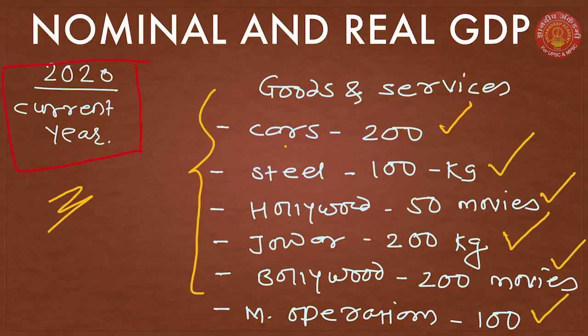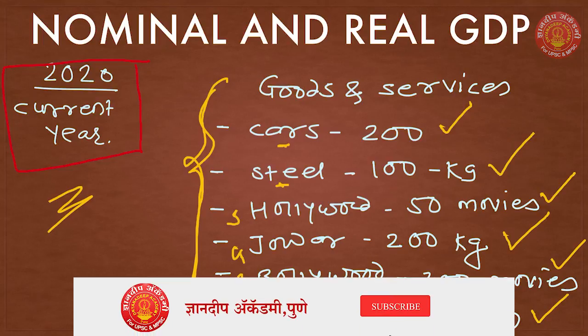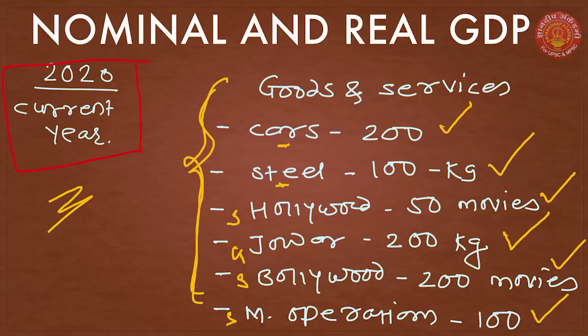See, cars are goods, steel is goods, Hollywood movies are services, jowar is goods, Bollywood movies are services, medical operations are services. So every economic activity is being classified into goods and services. So these are the total number of goods and services produced in the year 2020. It is an ideal example, not a realistic example.